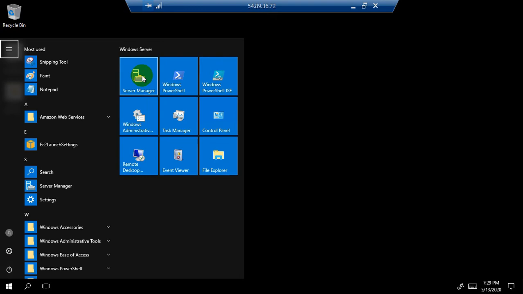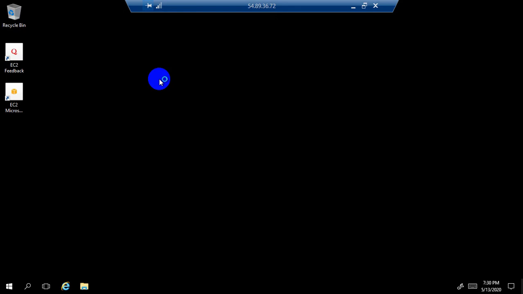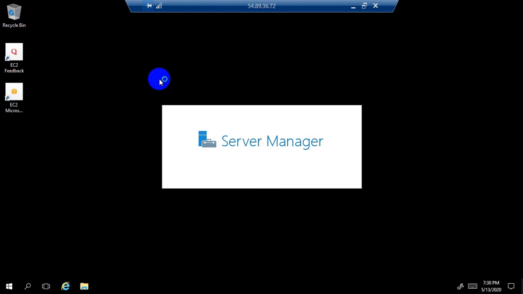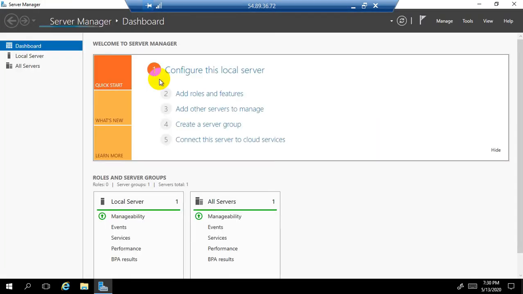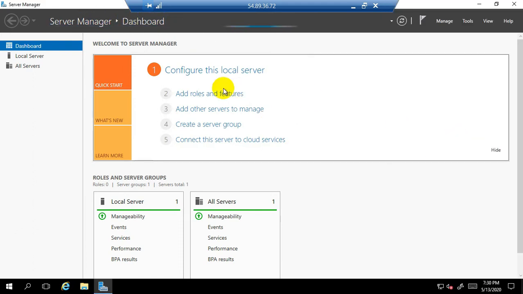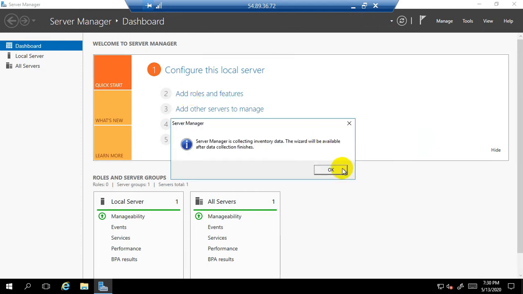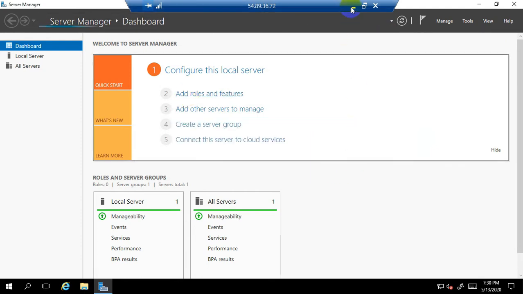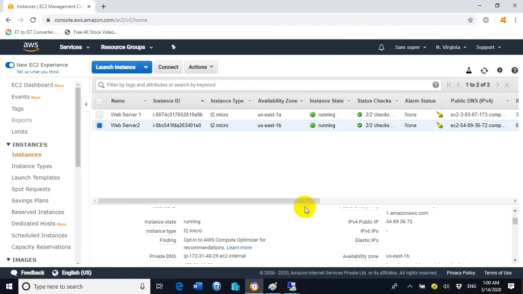Now let's go to the server manager, because through the server manager we need to install the IIS web service role in order to publish this EC2 instance 2 or web server 2 as a web server. So let it load. The server manager is loading in the background. So let's move on to web server 1 till that time.